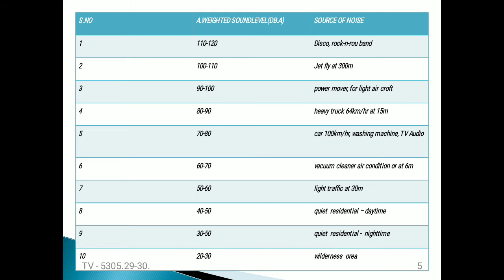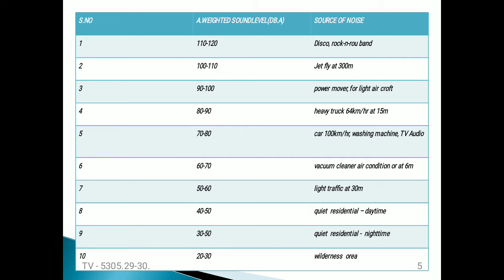One is the serial number, the second one is the weighted sound level, which is expressed in decibels A, where A represents the weighting function, and the third one is the source of noise. The third column represents the sound generated from the sources of noise, and these are the corresponding noise source outputs expressed in decibels. These are the serial numbers.